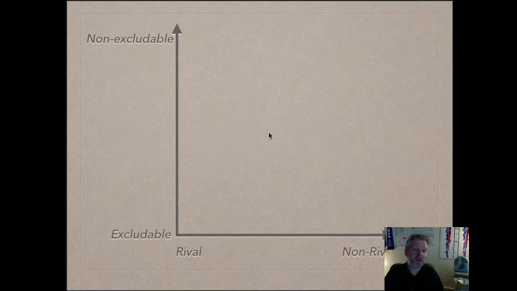So in this class, we're going to talk about the different zones of this graph, of this space. Some goods are going to fall down here, more towards excludable and rival. Some goods are going to be up here, where they're mostly non-excludable and non-rival.